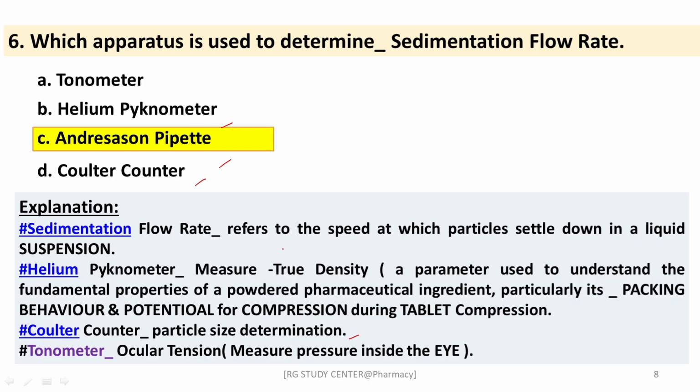The helium pycnometer is for measuring the true density, which is a fundamental property of a powder of a pharmaceutical ingredient, particularly in the case of packing behavior and potential for compression during tablet compression, right? The sedimentation rate, which we can determine here, means the speed at which the particles settle down in a liquid suspension, right?